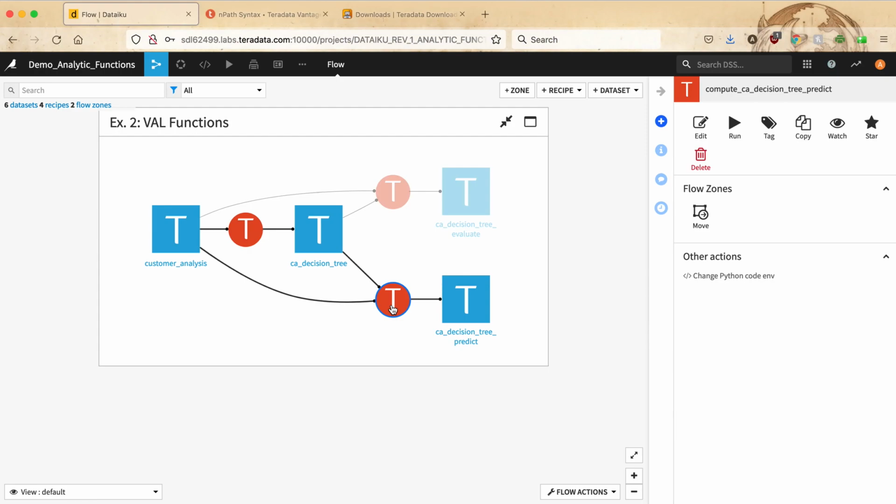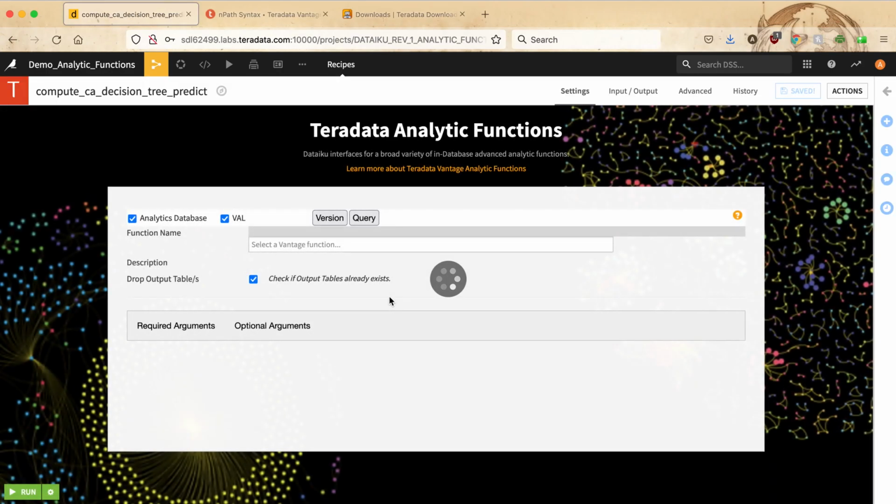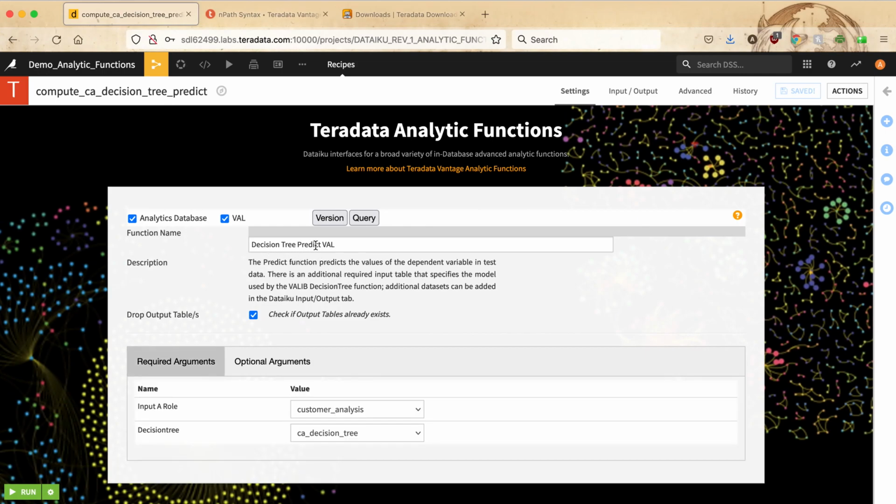And the second function that we use, by adding here another recipe that connects to the exact same input as you see, is the decision tree predict VAL function, which now performs the prediction on the basis of the model.